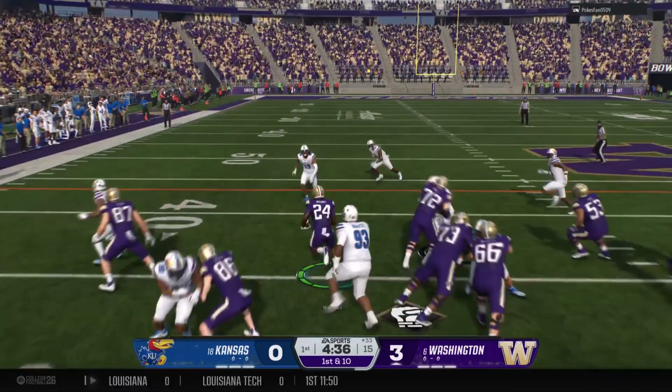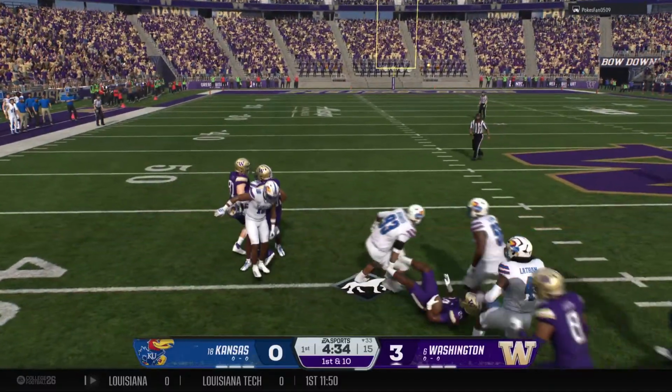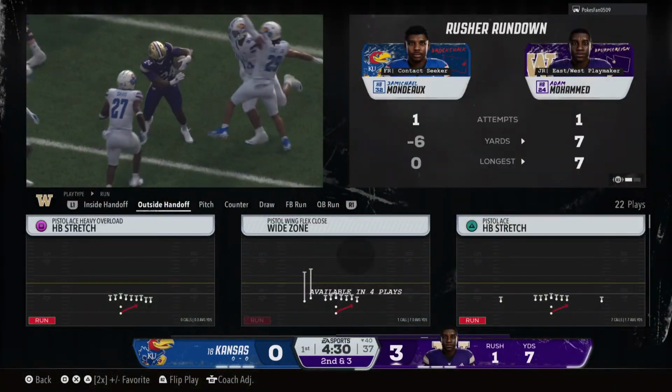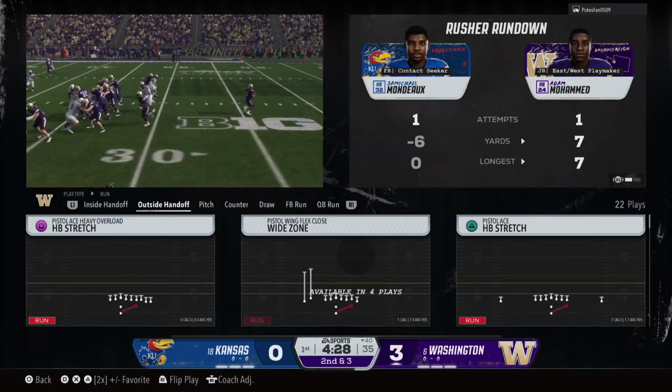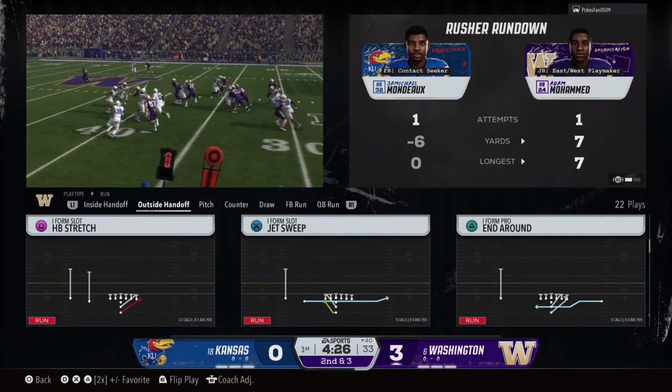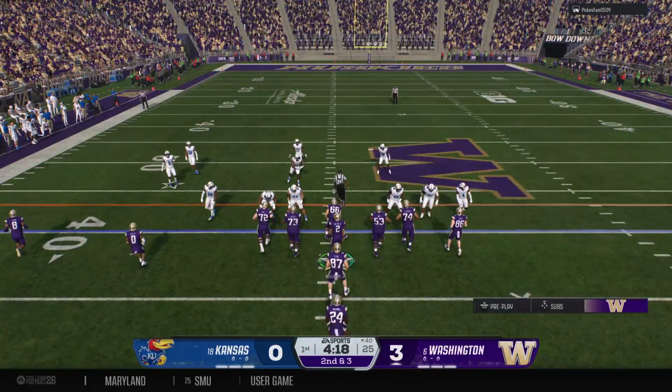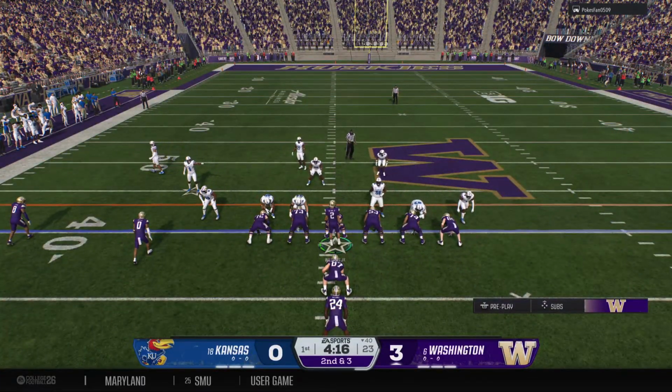Hand off to the single back. And he's tackled right at the 40-yard line. I tell you, to be able to pick up a nice gain like that, those offensive linemen have to sustain their blocks. Gave him a chance at a really nice gain. What's the play call here on second down for this offense?